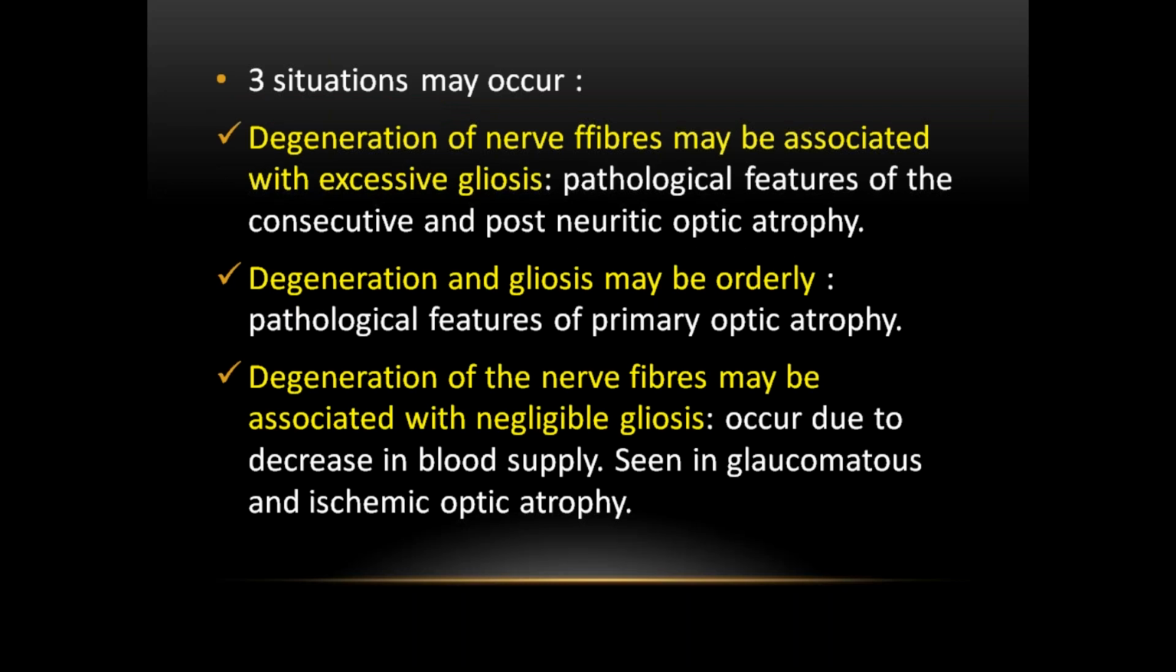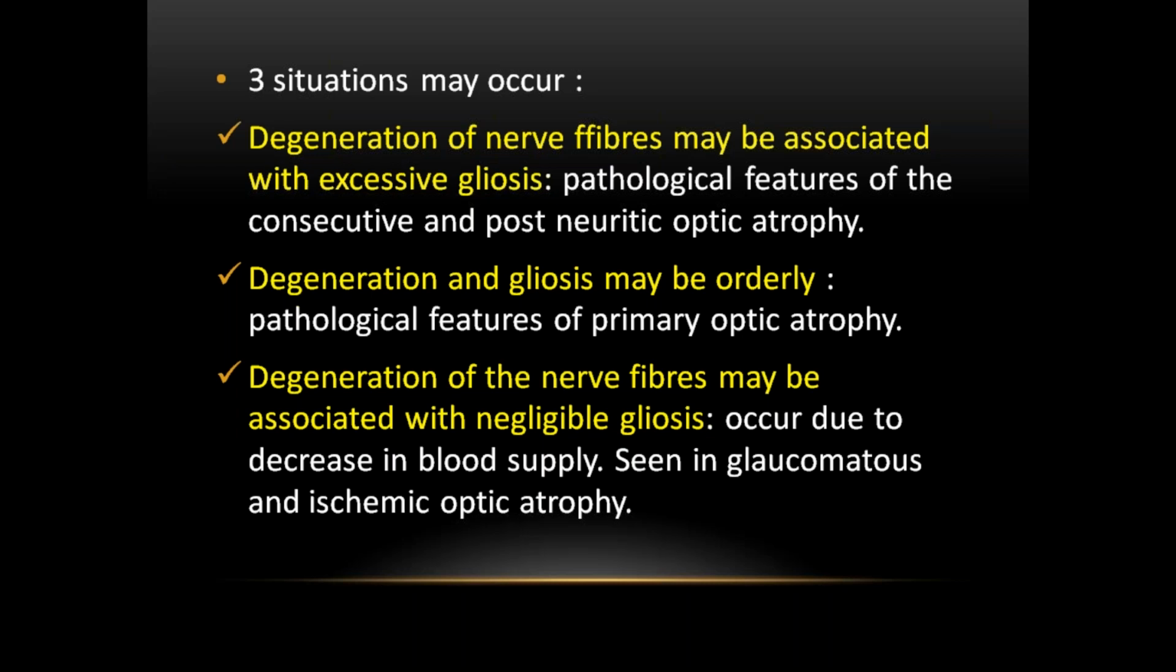So degeneration of the nerve fibers may be associated with excessive gliosis, orderly gliosis, or negligible gliosis. Where do you see excessive gliosis? When there is inflammation, that is following optic neuritis and papilledema. Degeneration is associated with orderly gliosis in primary optic atrophy, and negligible gliosis in vascular conditions, that is glaucomatous and ischemic optic atrophy.